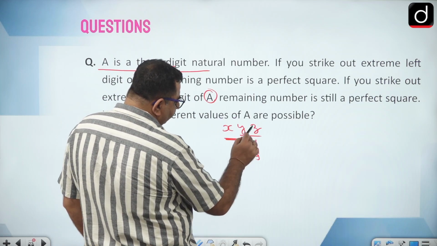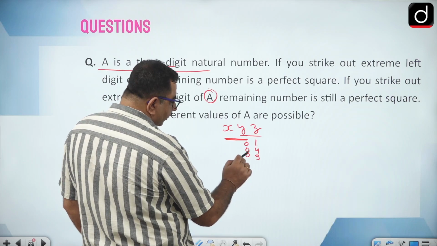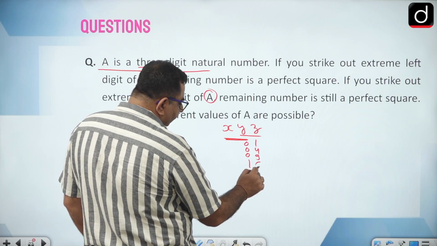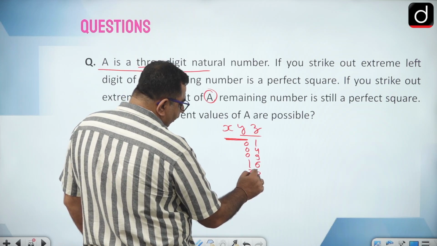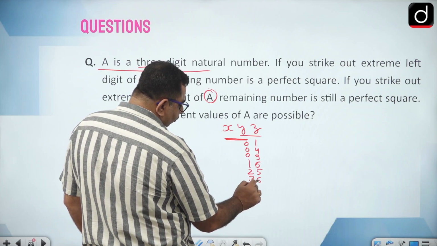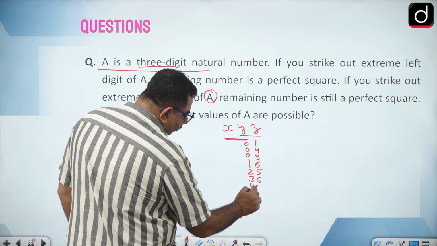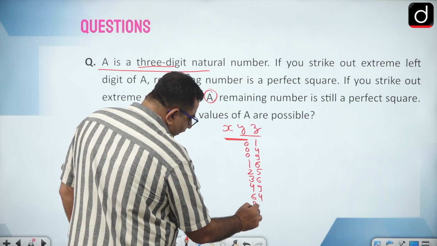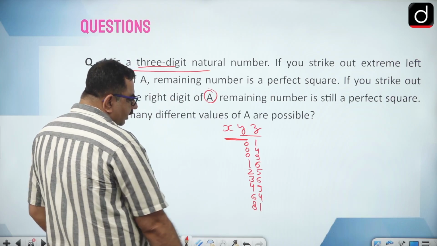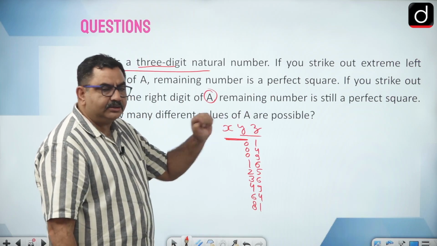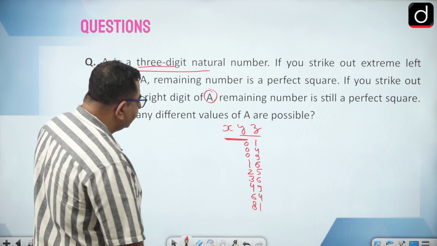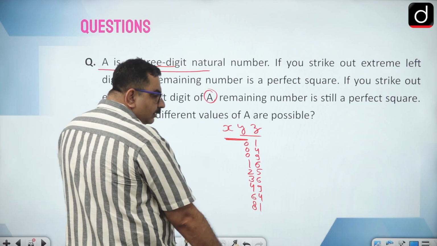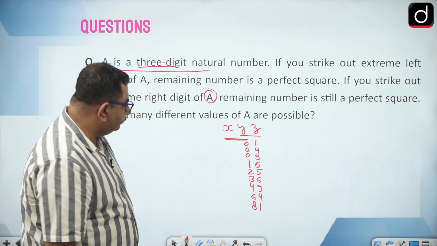Then after 9, what are perfect squares: 3 का स्क्वायर, next is 4 square 16, 5 square 25, 6 square, 7 square, 8 square, 9 square, that's it. After that 10 square will be a 3-digit number, so that will not take. So these all are the possibilities, right?